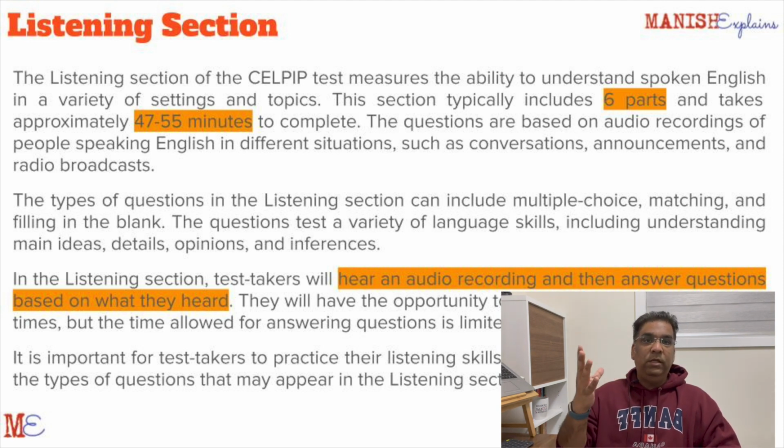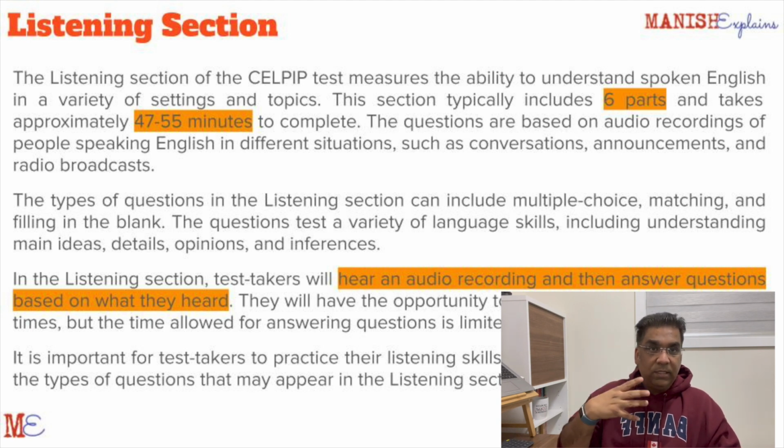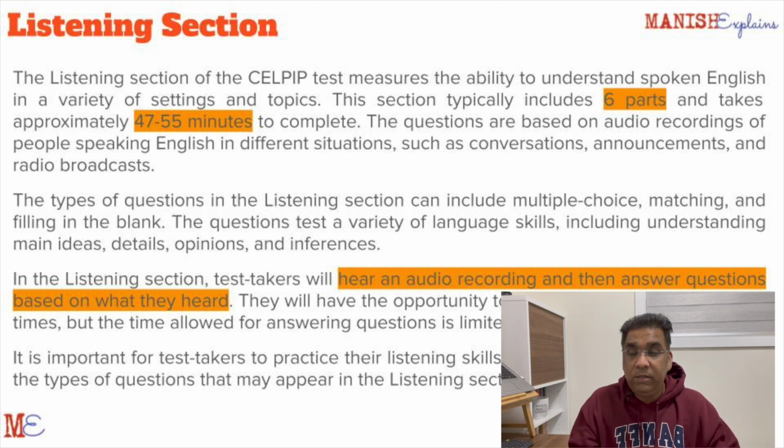People don't breathe. They hold their breath for some reason. I don't know why, but that is again something. If you hold your breath for too long, you might feel fatigue. You might just get a hiccup, and then you cannot hear the passages properly. So please breathe. Okay, keep breathing, don't hold your breath.